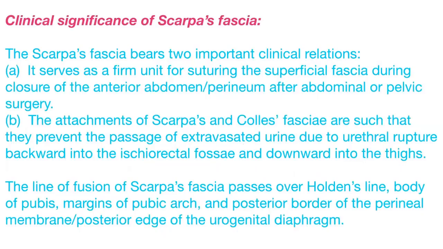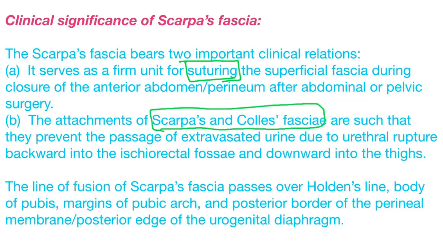Scarpa's fascia bears two important clinical correlations. It serves as a firm unit for suturing the superficial fascia during the closure of the anterior abdominal wall or perineum after abdominal or pelvic surgery. So it is the firm unit for suturing.